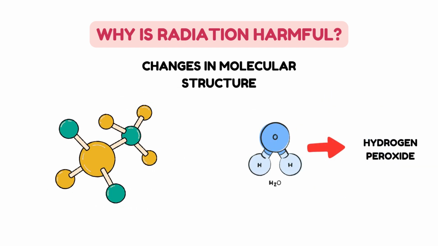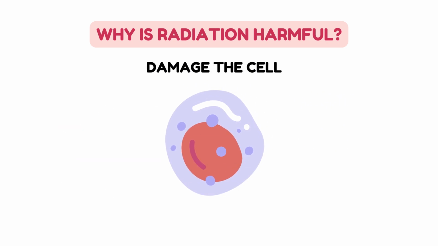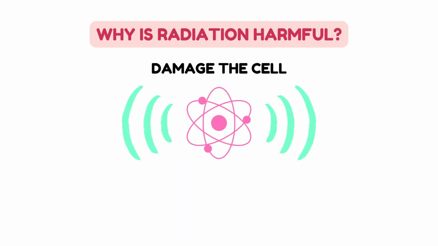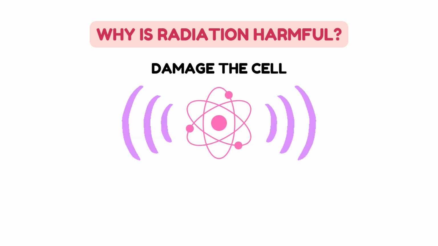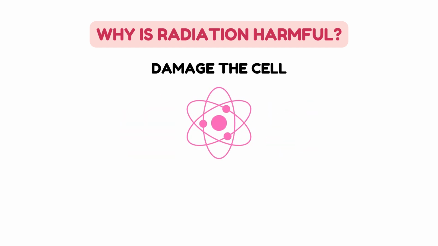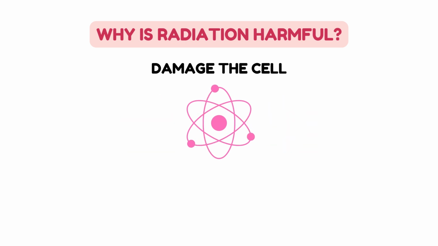For example, the H2O in our body, which is water, can turn into hydrogen peroxide, which is H2O2, just by this radiation, and that is not going to be good for us. Now let's look at what happens when the radiation damages our cell. If we rewind a little bit and go back to the part where we were talking about electrons knocking out electrons and causing a chain reaction, this would leave behind positively charged atoms, which are unstable. Now these atoms want to get stable and they will release energy. Now this energy is doing the damage.